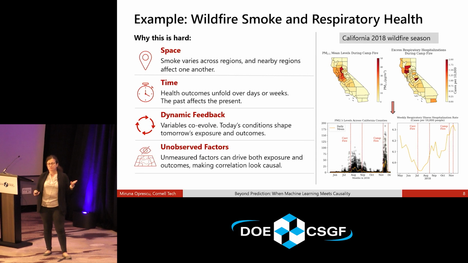And the last thing is unobserved factors. There's a lot of things that could make correlations look like causation that we might not be observing because we don't collect all of the data about what happened in California in 2018. So we're going to figure out how to solve all of this, basically, step by step. We're going to first talk about space-time and this dynamic feedback, and then I'll talk about the second piece of work about the unobserved factors.